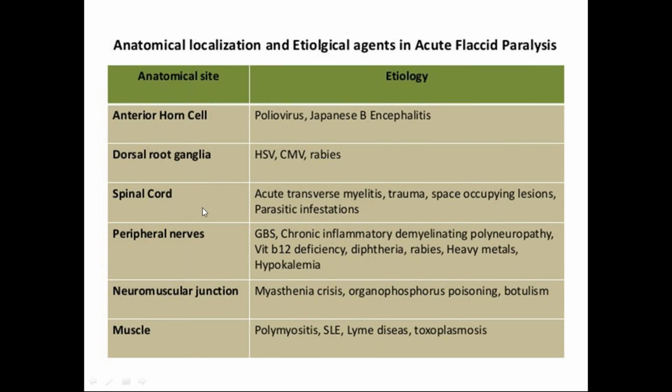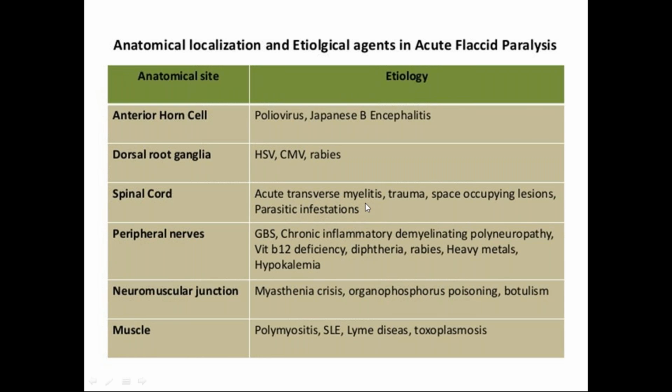And spinal cord lesions, like acute transverse myelitis. Usually at the level of the lesion, transiently it will be lower motor neuron type of paralysis. Below the lesion, it will be upper motor neuron type of paralysis. That's why acute transverse myelitis is included in acute flaccid paralysis. Trauma to the spinal cord also will present like acute flaccid paralysis. Space occupying lesion, same: at the level, lower motor flaccidity will be there, and below the lesion will be upper motor neuron type of lesions.